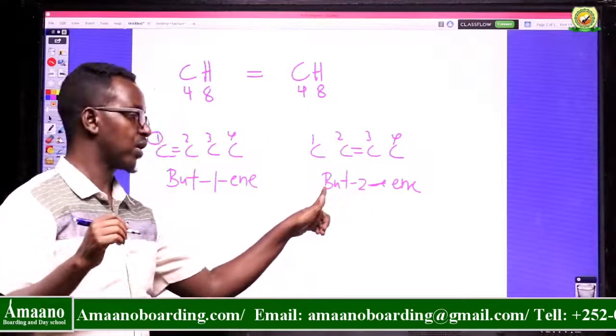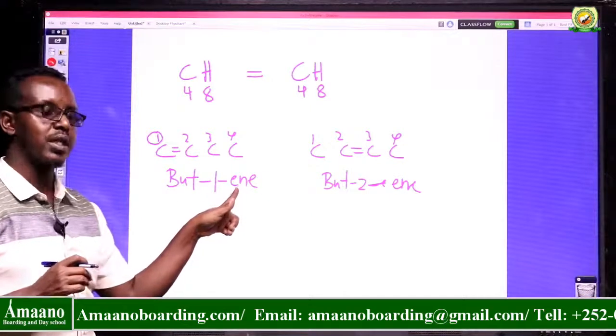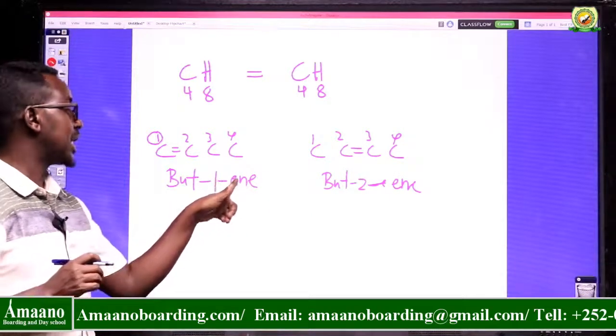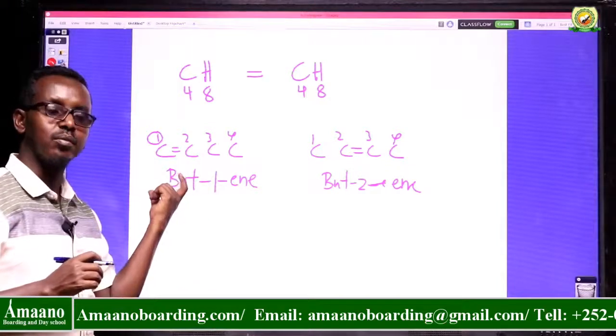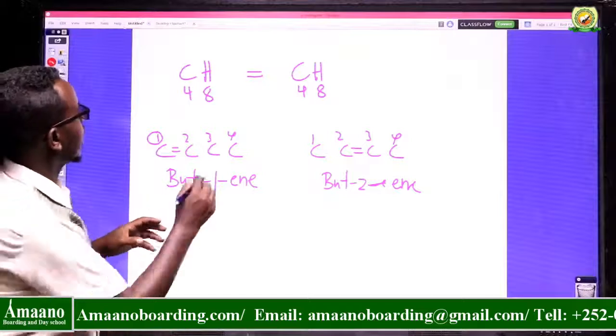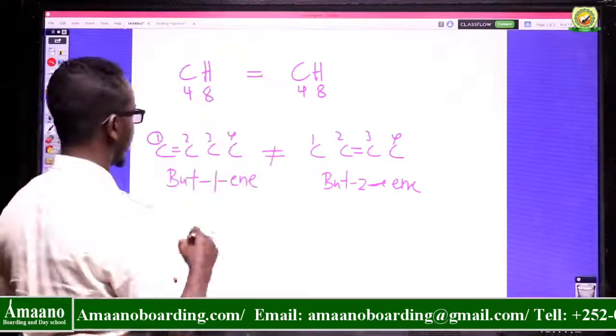The total number of carbons you have is 4, which means but. Double bond again is ene. So the double bond is attached to carbon number 1. Then how many carbons do you have? But means 4. So they have the same molecular formula.